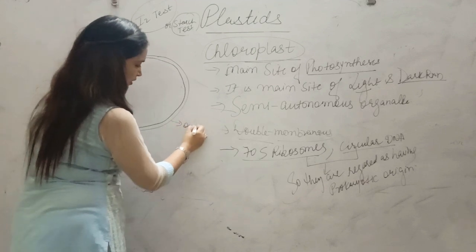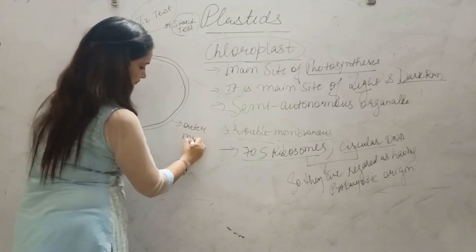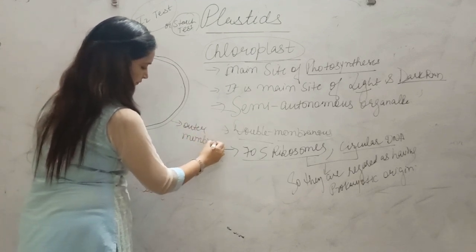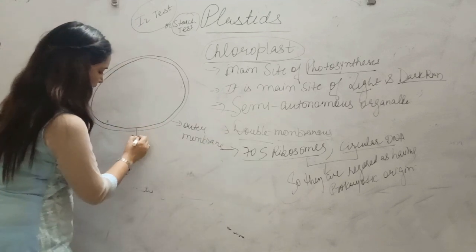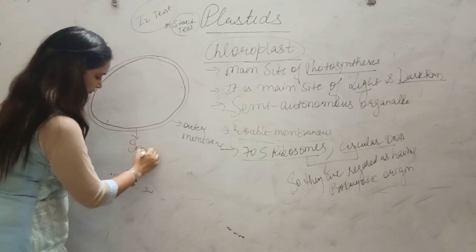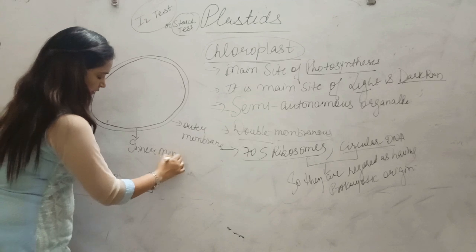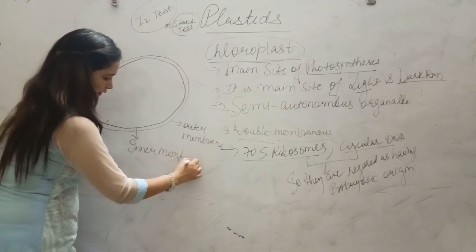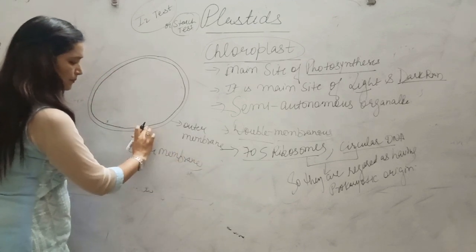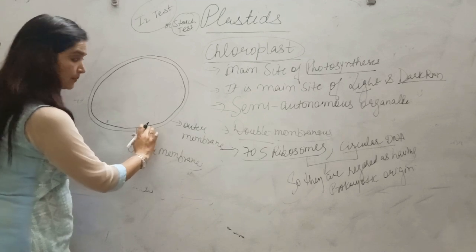See, this is the outer membrane, this is the inner membrane, this is the intermembranous space or perimembranous space.